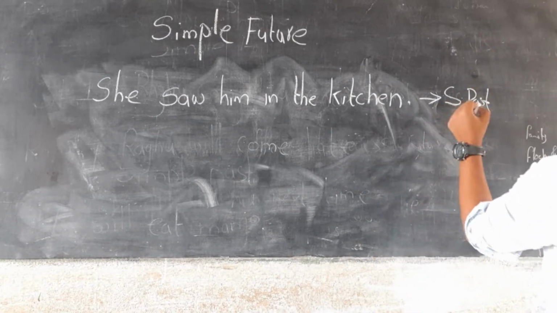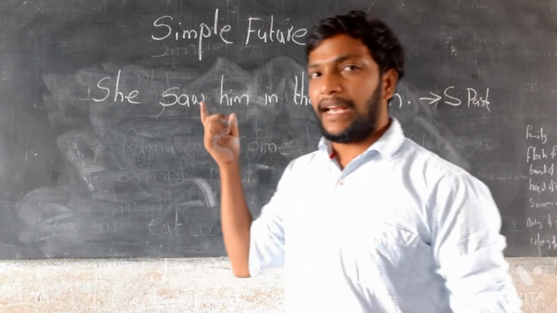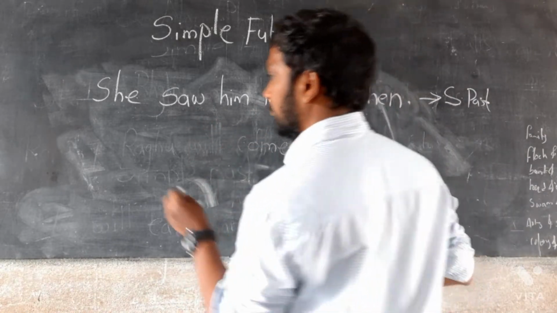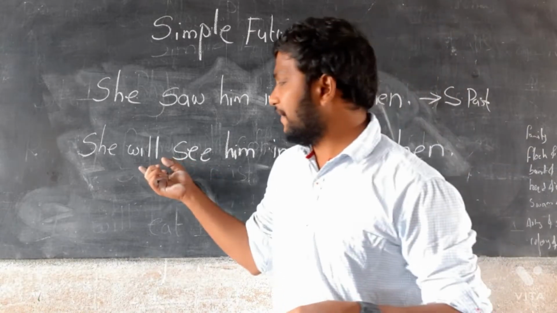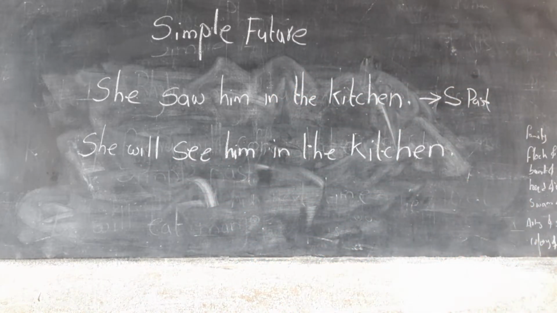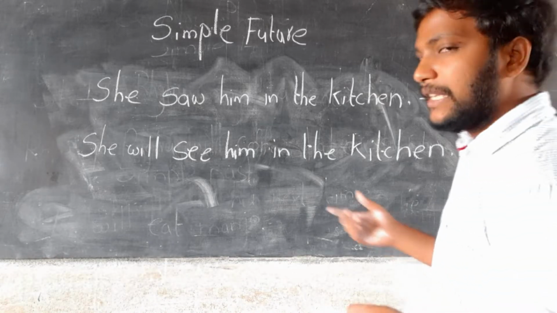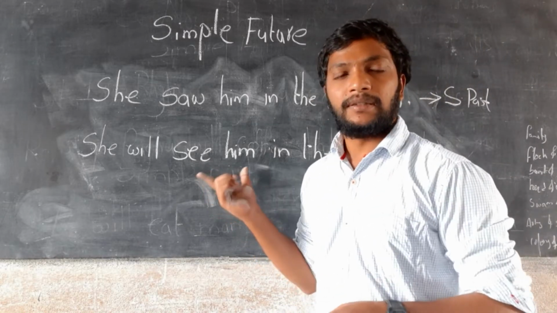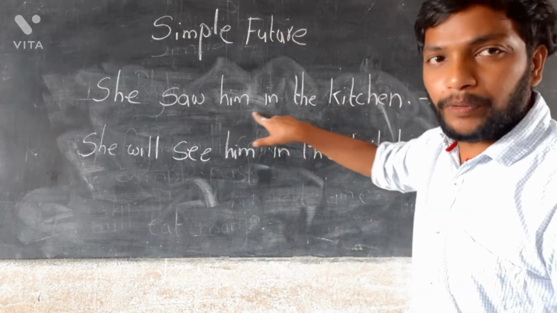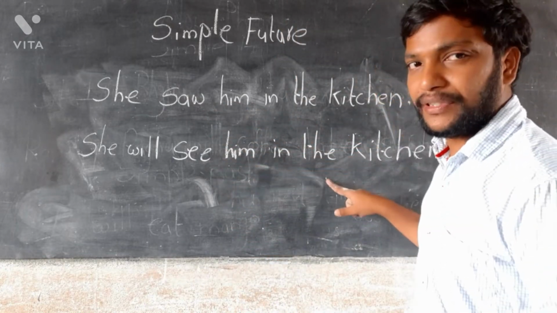Now we will change this simple past into simple future. She will see him in the kitchen. So this is simple future.